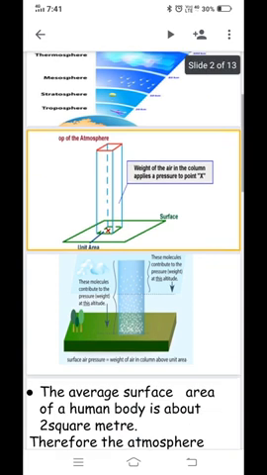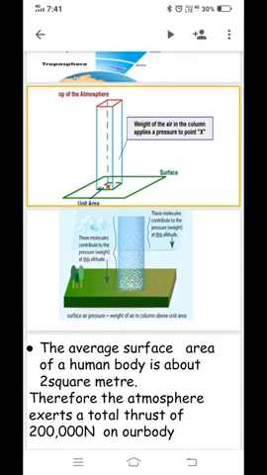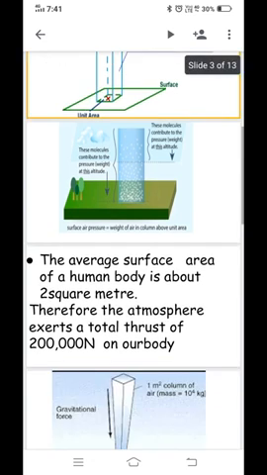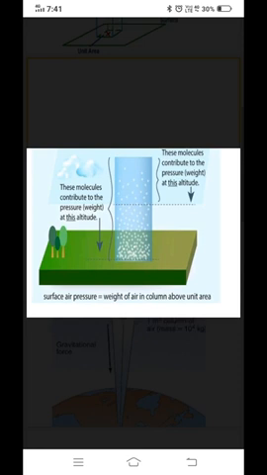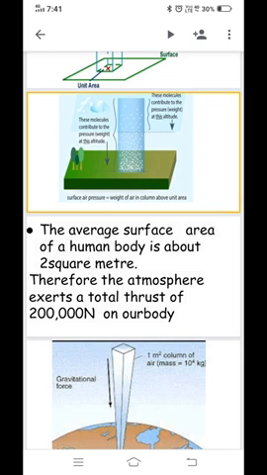Now let us understand what is the meaning of atmospheric pressure. The thrust exerted per unit area on the earth's surface due to the column of air is called atmospheric pressure on the surface of earth. Now let us understand this in a different way. You can see the diagram slide. You can see more number of molecules at a lower height, observe carefully, and less number of molecules at a greater height. So air pressure is equal to weight of air column above unit area.